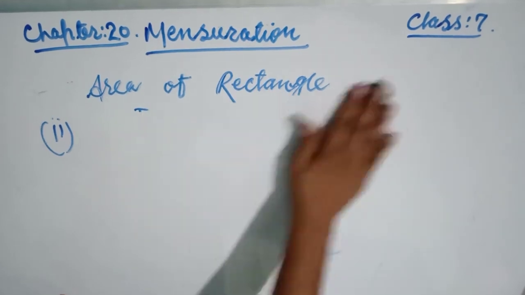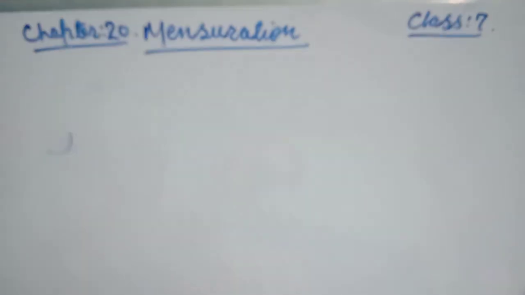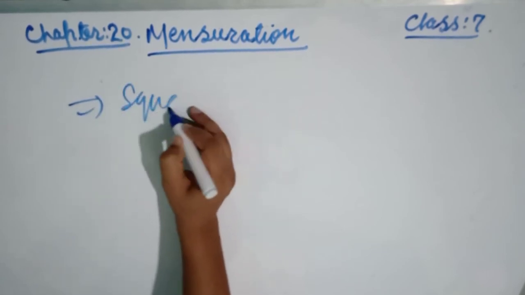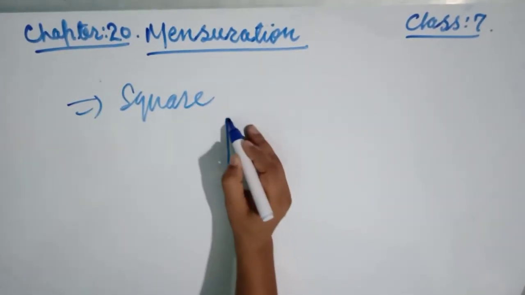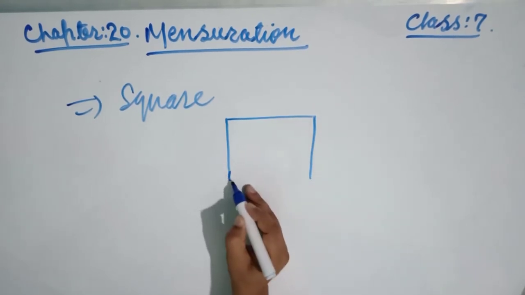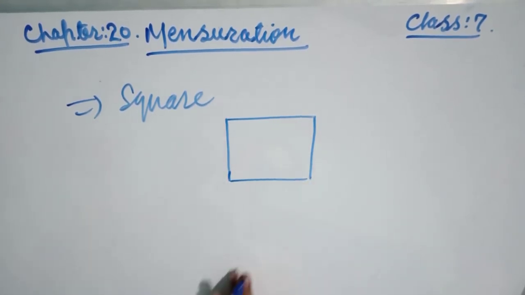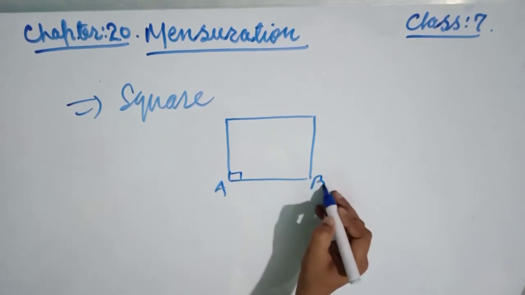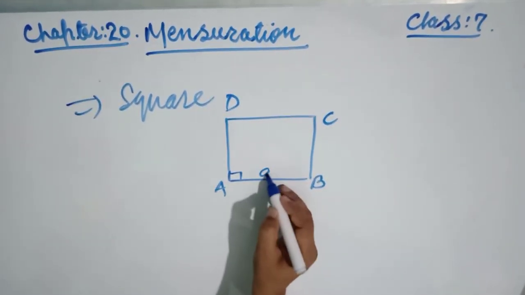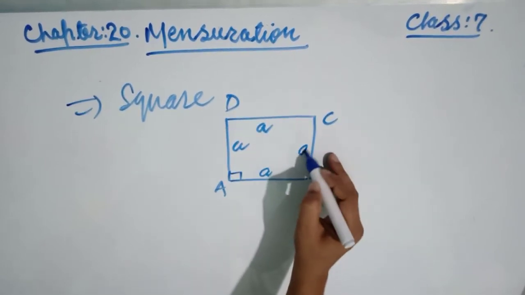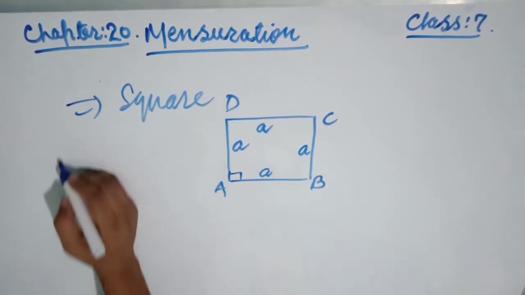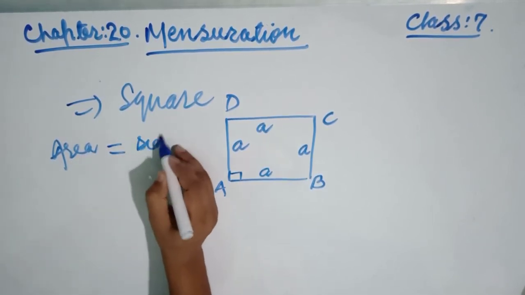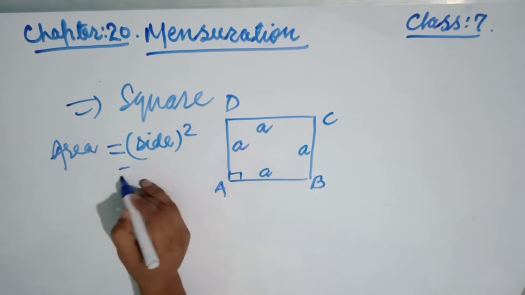Now the next one, friends, talking about the square. Look at, friends, this is the square. A square means, friends, all sides are equal and all interior angles are 90 degrees. This is A, B, C, and D. Suppose each side is A. Now the area of a square, friends, is side square. So if the side is A, that is A square.